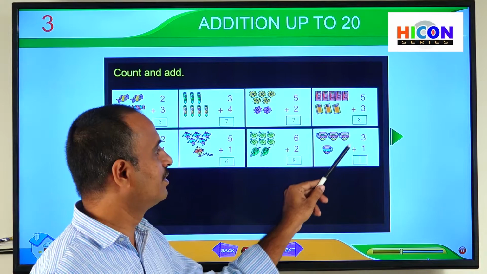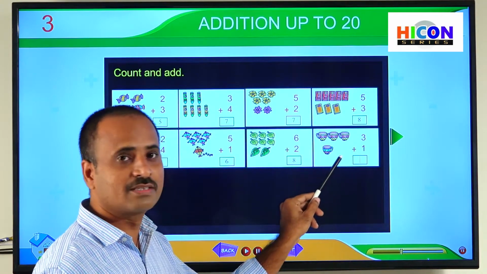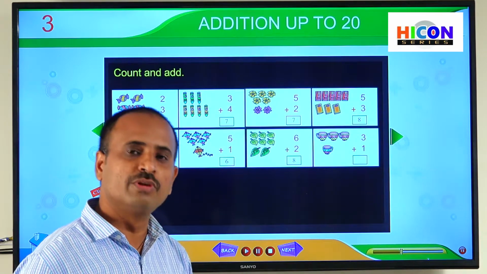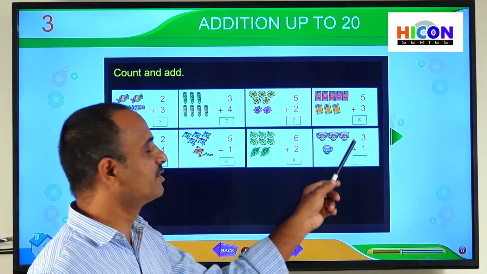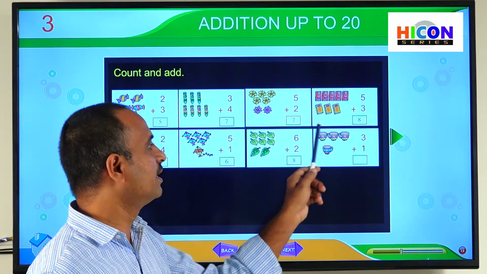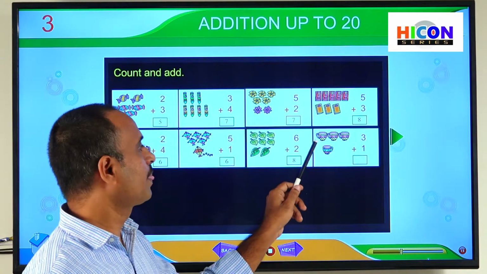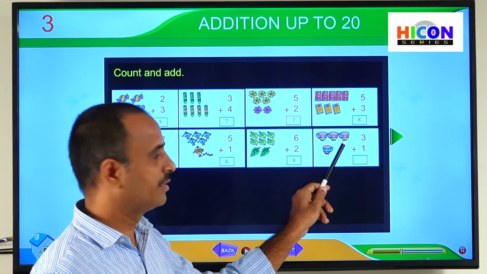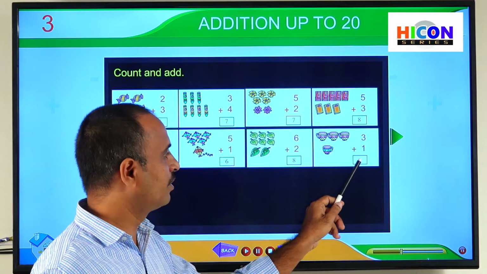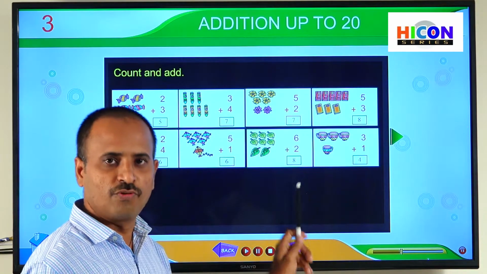Now we have to add 3 and 1. Here the symbol is called plus. Plus means addition. Addition means putting together. Putting together means count together all these objects. If we count all these cups together, we will get the answer. So let us start counting: 1, 2, 3, 4. So write 4 in this box. So the sum of 3 and 1 is 4.